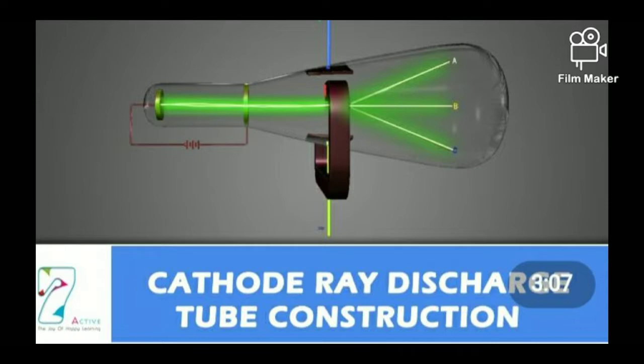The conclusion is that cathode rays consist of negatively charged particles, now called electrons, and atoms of all types contain the same particle, the electron, irrespective of how the electrons are emitted, and these are identical.